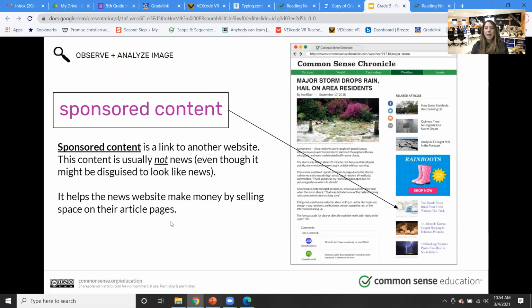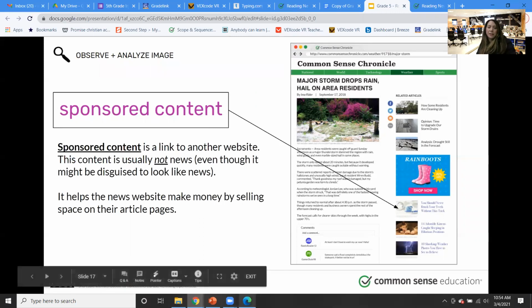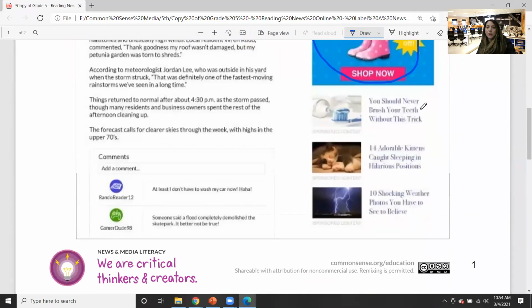And so you might pay money to get one spot on a news site, maybe to get it on there daily, monthly, whatever. And then when you get it on there and people see it, if say this gets 1 million views, there's a chance those 1 million people could click on your thing and go to your website, and it could help you sell your product. So that's definitely something to look out for. So anything here, these are all sponsored content.